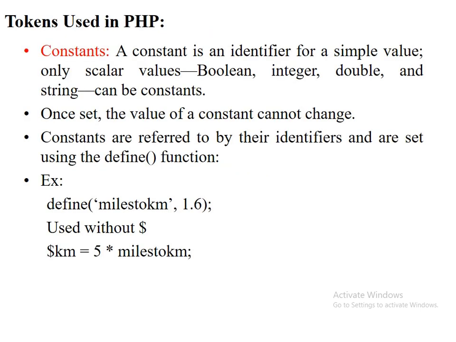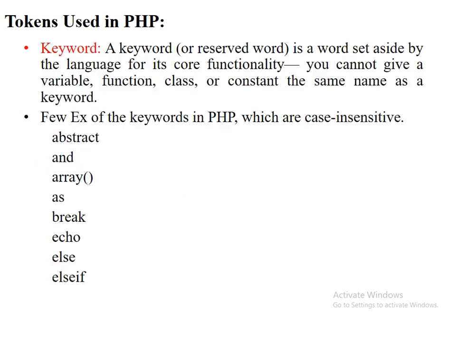The next token is constant. A constant is an identifier for a simple value. Only scalar values, boolean, integer, double, and string, can be constants. Once set, the value of a constant cannot be changed. Constants are set up using the define function. So how can I define a constant? Define miles to kilometer comma 1.6, used without a dollar sign. Then $km equal to 5 into miles to kilometer.